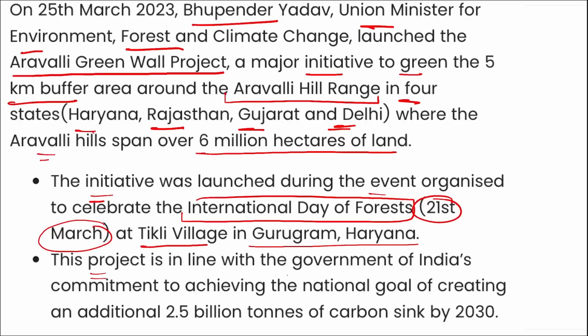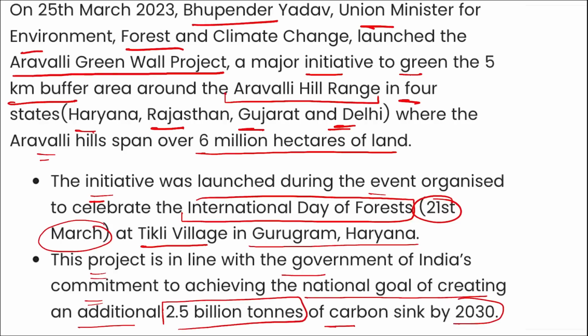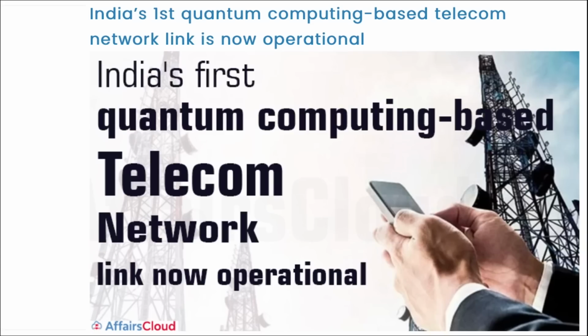This project is in line with the Government of India's commitment to achieving the national goal of creating an additional 2.5 billion tons of carbon sink by 2030, and the aim of the Government of India to become carbon neutral is 2070. Right, next, and the biggest wildlife sanctuary is also coming in Haryana only, remember that.